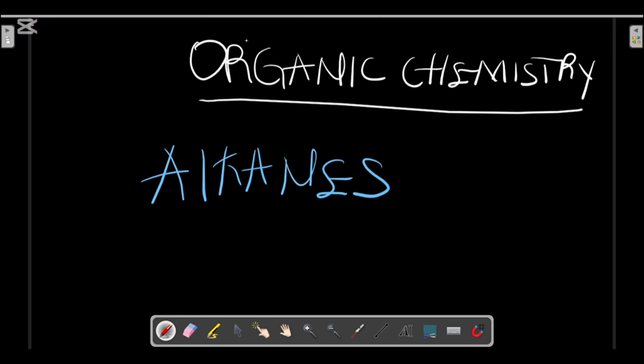First, what are alkanes? Alkanes are subdivided into two classes known as stretching alkanes and branching alkanes. In the stretching alkanes, no carbon atom is bonded to more than two other carbon atoms, while in the branching alkanes, there is at least one carbon atom that is bonded to 3 or 4 others.